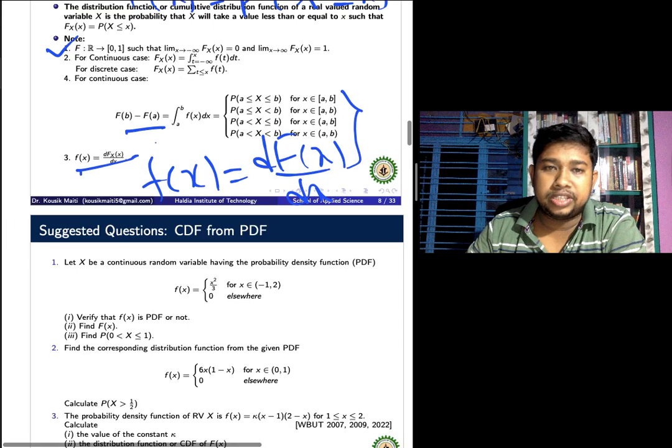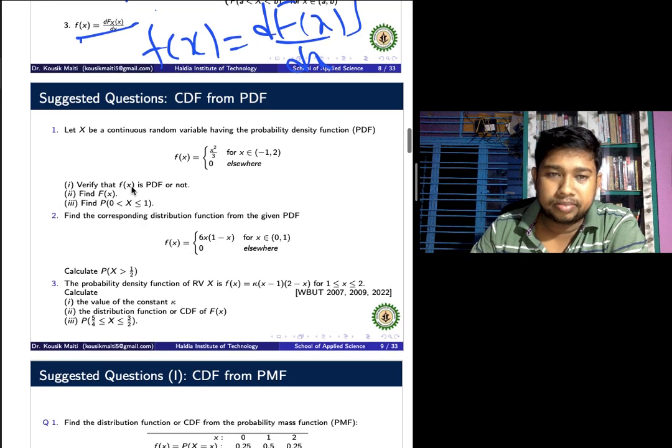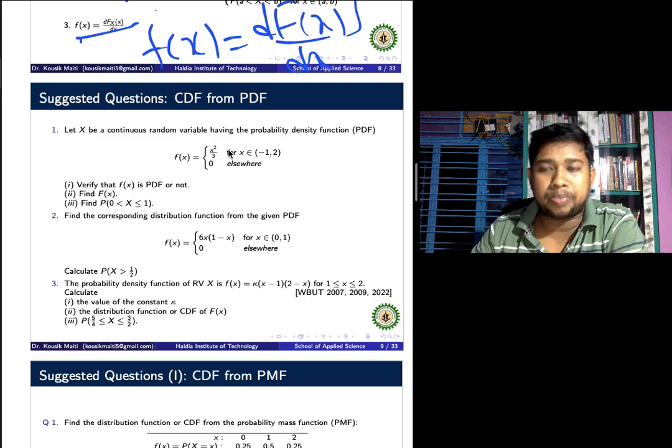Also write here, and we also consider the question. X is a continuous random variable having the probability density function, PDF, small f of x equal to x squared by 3, with the range open interval minus 1 to 2, and 0 anywhere. First verify whether f of x is a PDF or not. This is a continuous case, so we check that it is a PDF or not, and also find the cumulative distribution function, CDF.